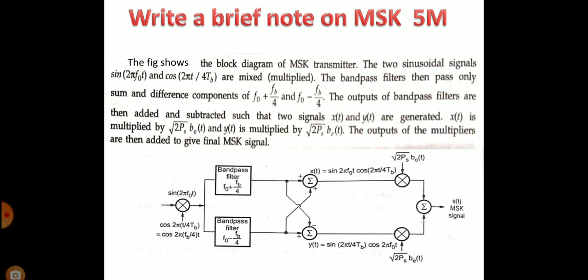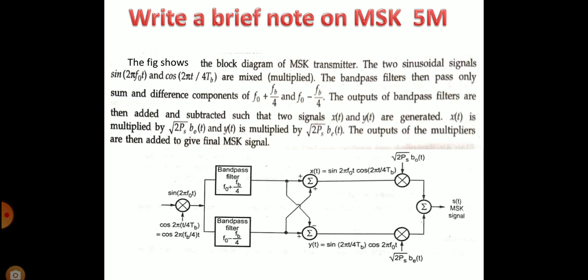Two sinusoidal signals, sine of 2 pi f0 t and cos of 2 pi t divided by 4 Tb, are mixed, multiplied. The bandpass filters then pass only sum and difference components, f0 plus fb by 4 and f0 minus fb by 4.